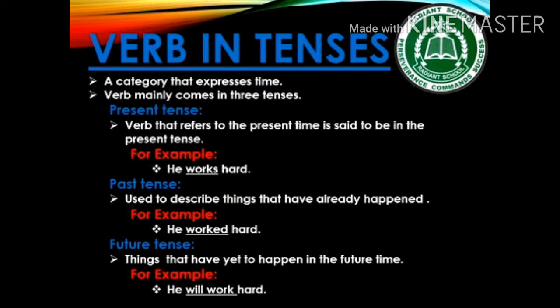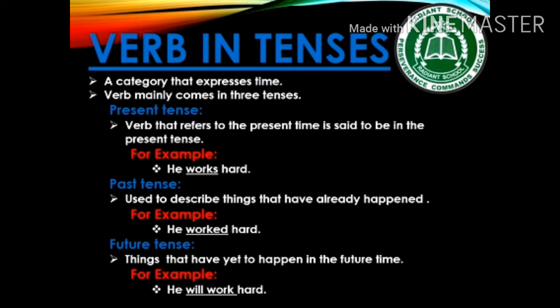Here worked shows past tense. In the first example, when we have used s with the work, it showed present tense. And when we have used second form of work, that is worked, it shows past tense.